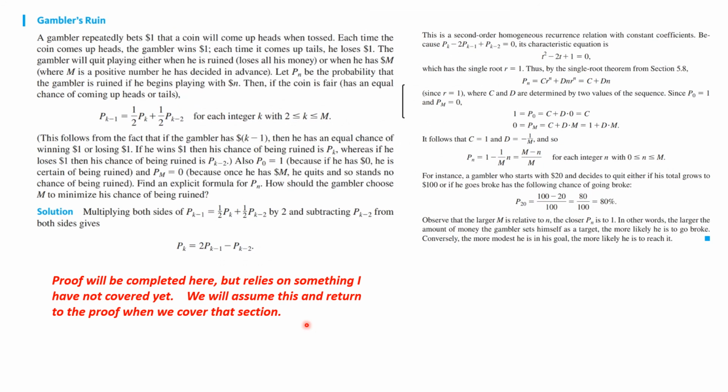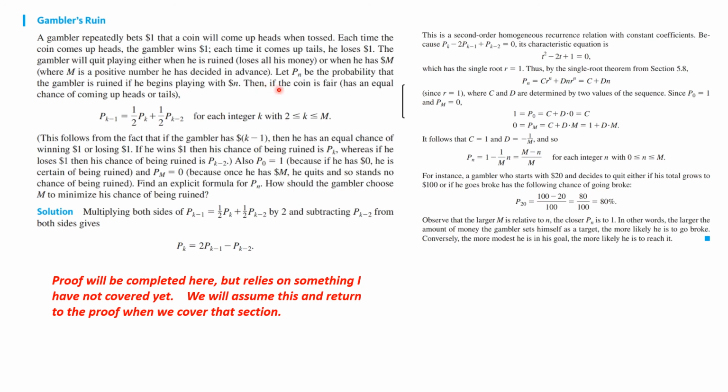There's also a very famous problem in probability theory called gambler's ruin. Now, unfortunately, the proof that I'm going to present here relies on something I haven't covered yet, so we're going to return and prove this later when we cover that section. But we can talk about the general outcome now. So a gambler repeatedly bets $1 that a coin will come up heads when tossed. Each time it comes up heads, the gambler wins $1. Each time it comes up tails, he loses $1. The gambler will quit playing either when he is ruined, loses all his money, or when he has M dollars, where M is a positive number he has decided in advance.